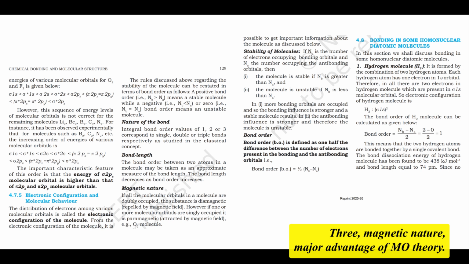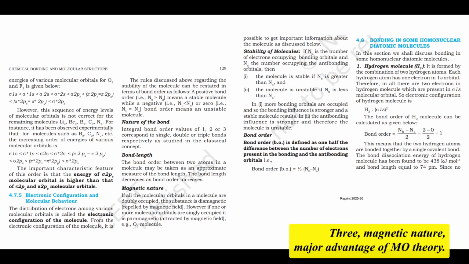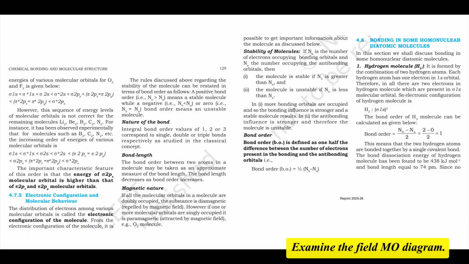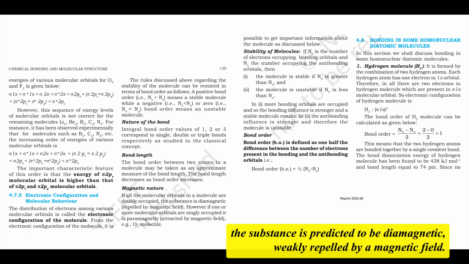3. Magnetic nature, a major advantage of MO theory. This is crucial. Examine the filled MO diagram. If all molecular orbitals are doubly occupied, i.e. all electrons are paired, the substance is predicted to be diamagnetic, weakly repelled by a magnetic field.